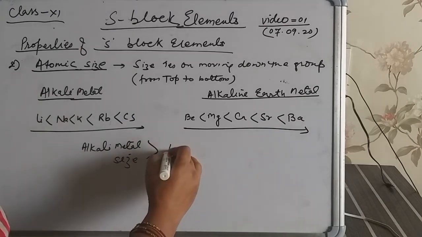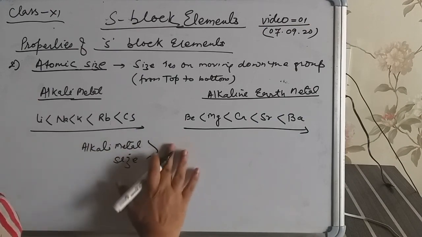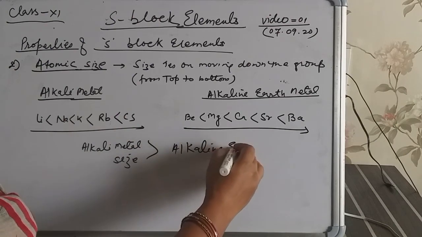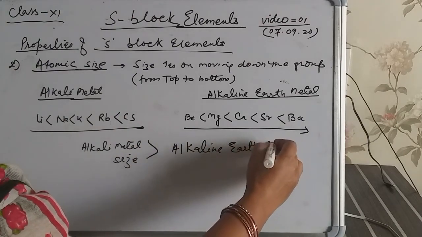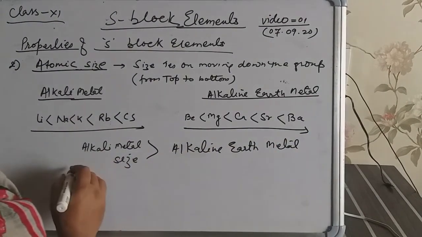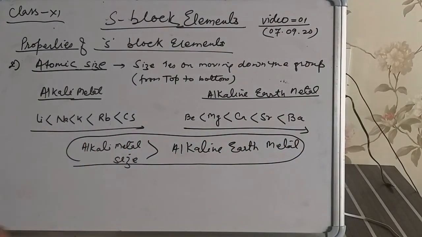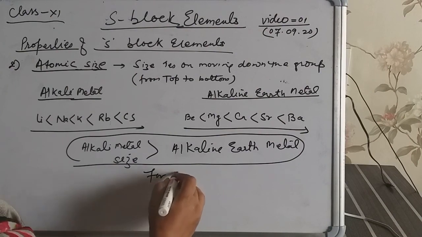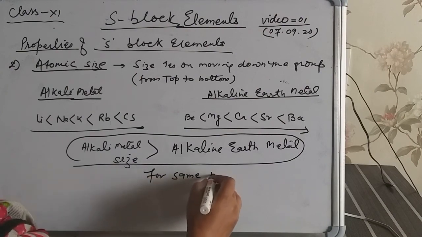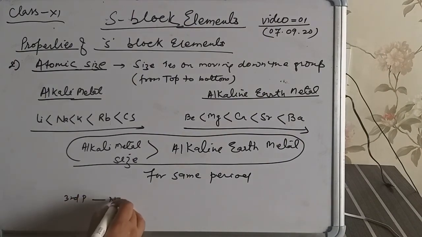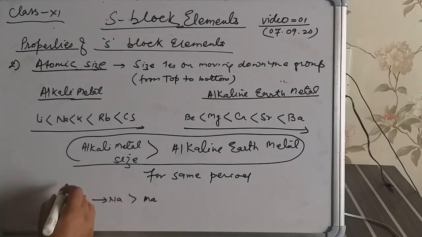Alkali metal size is greater than alkaline earth metals in the same period. If we talk about the third period, the size of sodium is greater than magnesium.